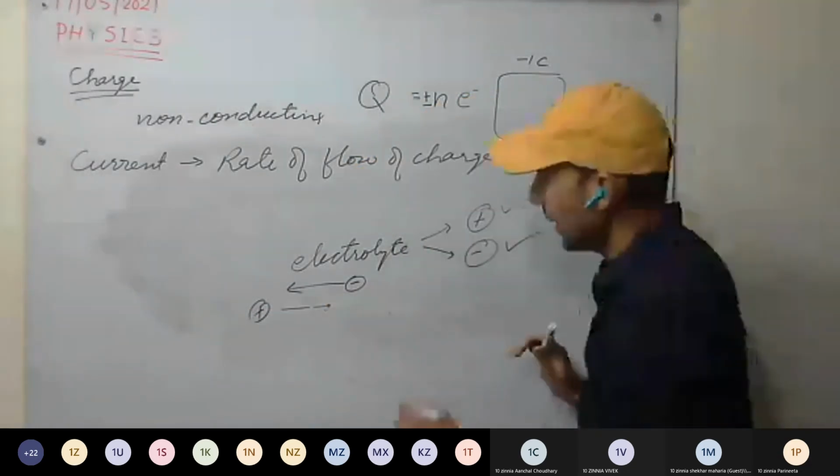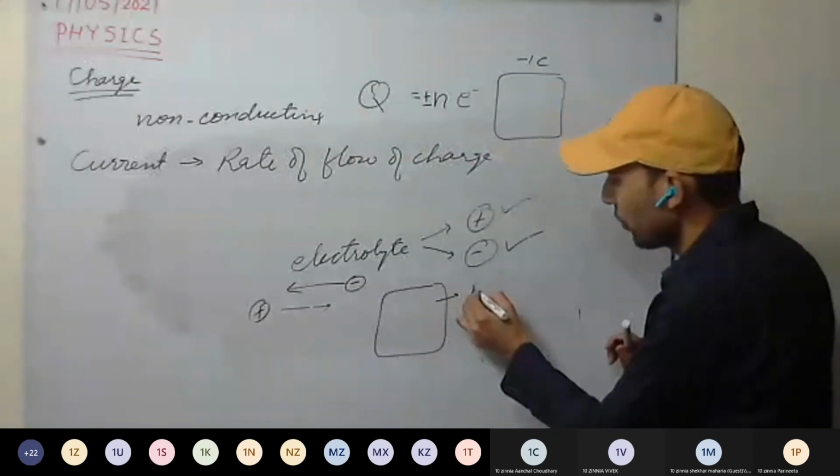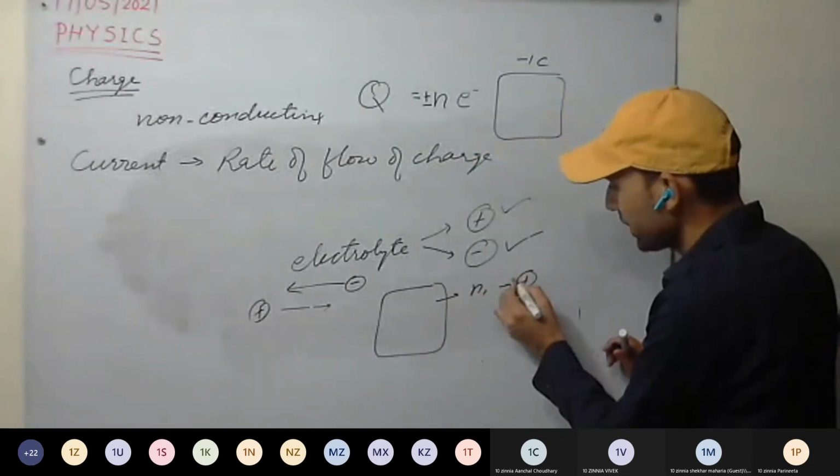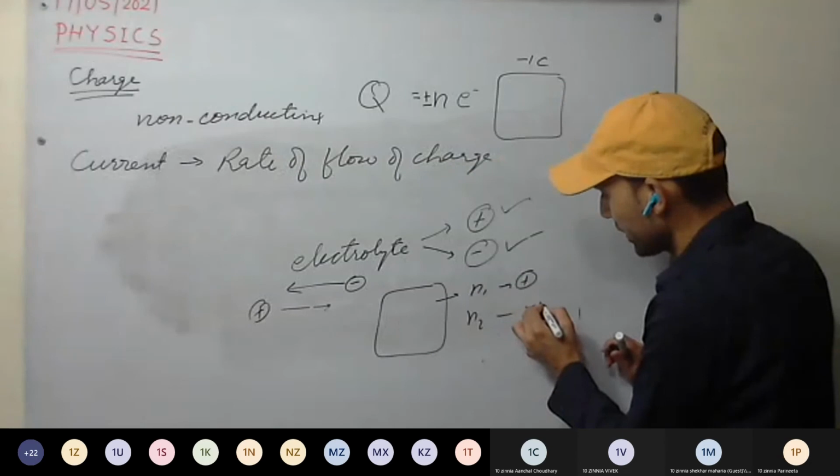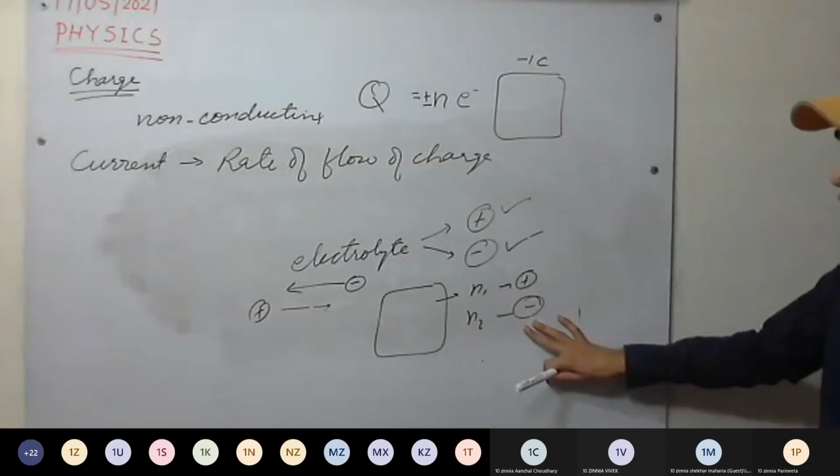So for example, an electrolyte is having N1 positive ions and N2 negative ions. So what will be the charge?